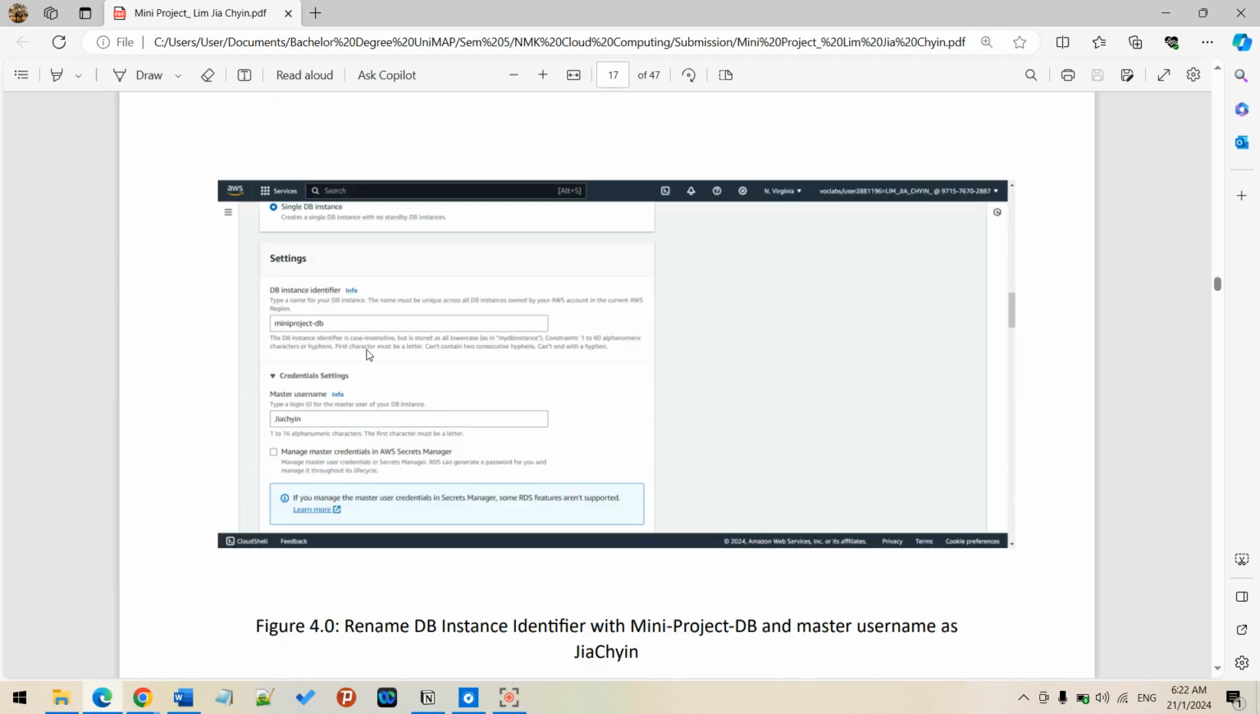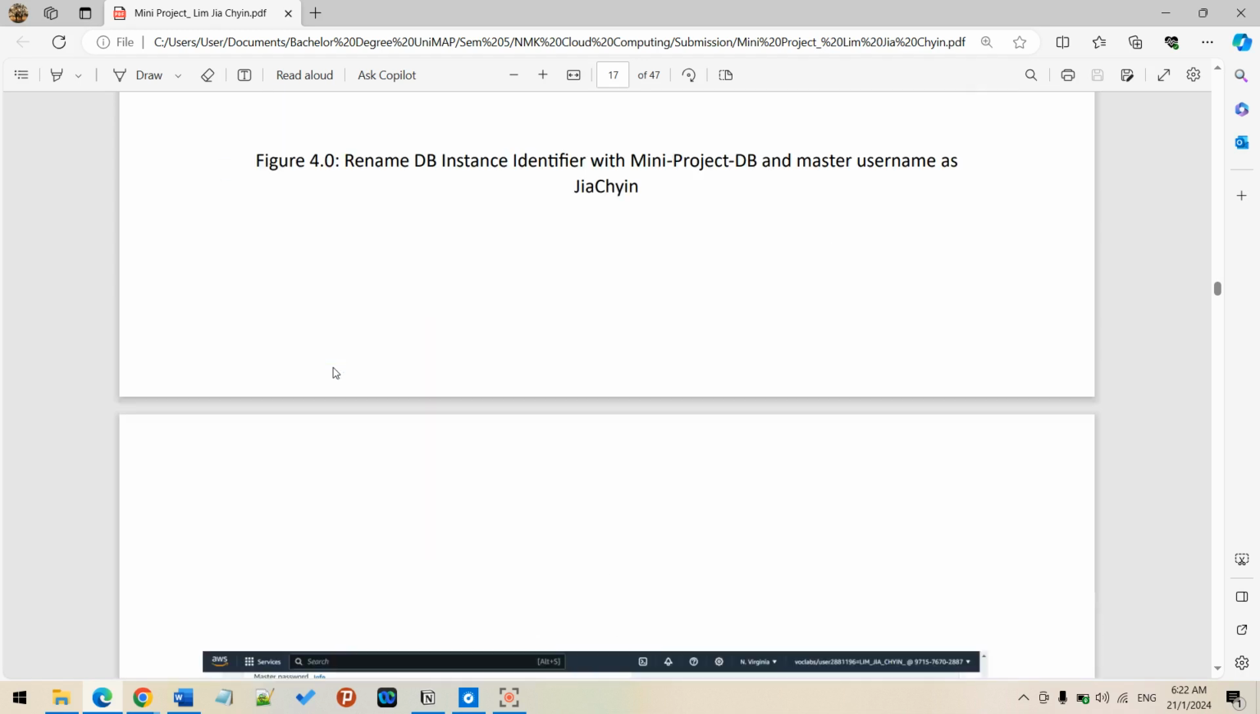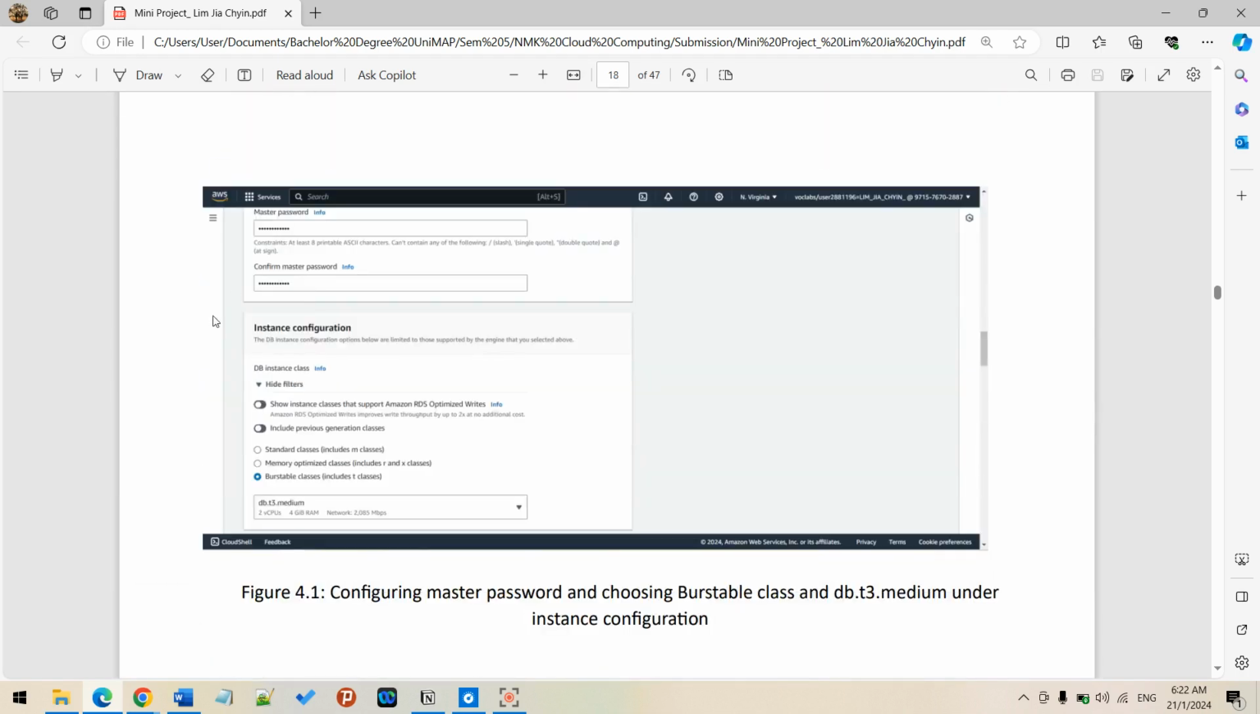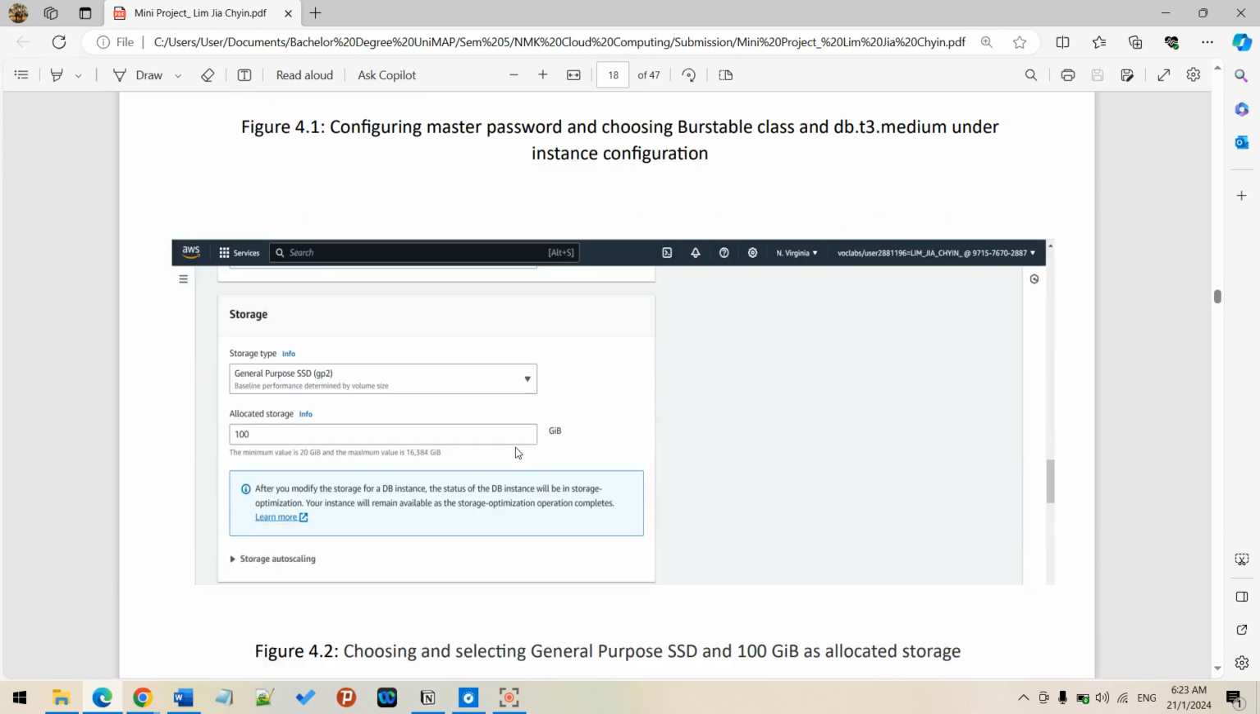For settings, the DB identifier, like I mentioned just now, needs a name. For a database it's very special, where we need a username and also a password to access it. So I will be configuring the master username and the password. For instance configuration, as mentioned in the question, I need to choose db.t3.medium. For storage, as mentioned in the question also, I need to choose General Purpose SSD GP2 and 100 GiB for this database.